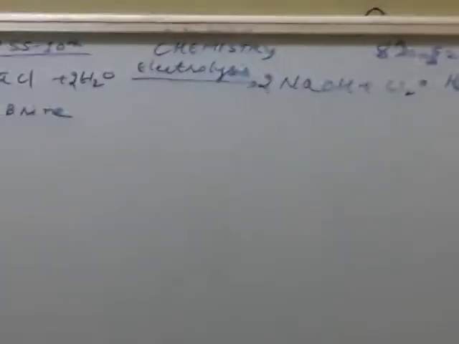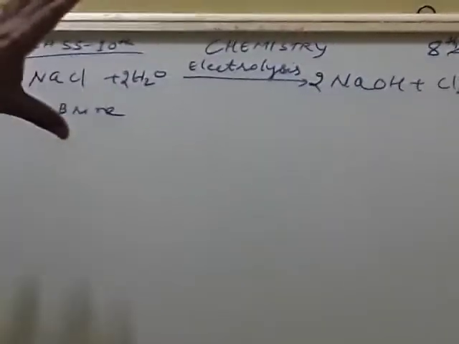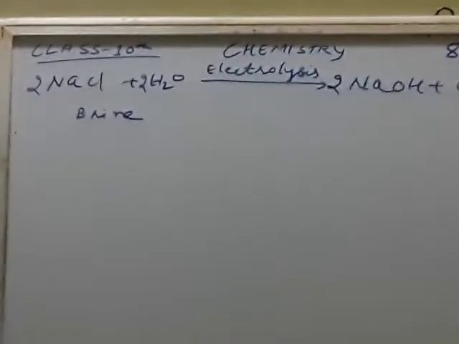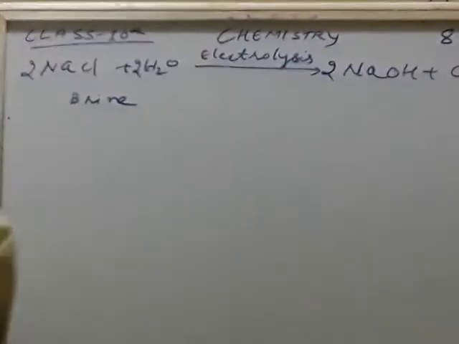Okay. So mainly when brine undergoes electrolysis, but why is electrolysis needed? Actually, just taking salt water and stirring it, from that we cannot get sodium hydroxide. So to get a large quantity of sodium hydroxide, we have to supply extra energy.